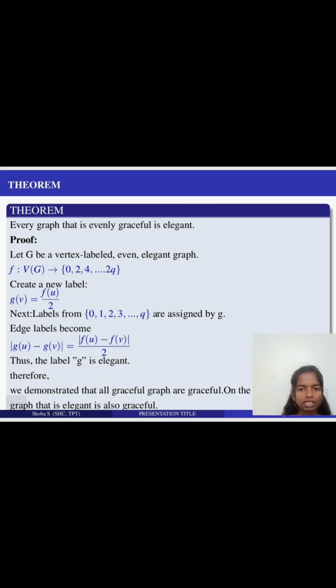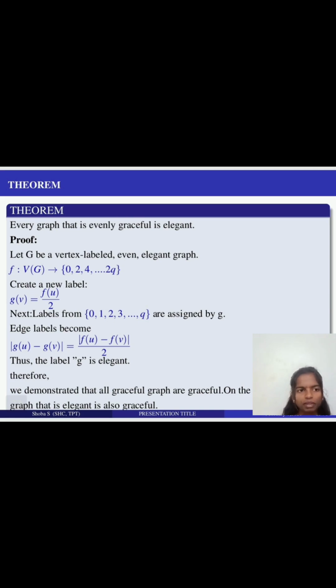Another theorem for the even graceful labeling. Every graph that is even graceful is elegant. Let G be a vertex labeled even graceful graph, f: V of G → {0, 2, up to 2q}. Create a new label g of v equal to f of v divided by 2.